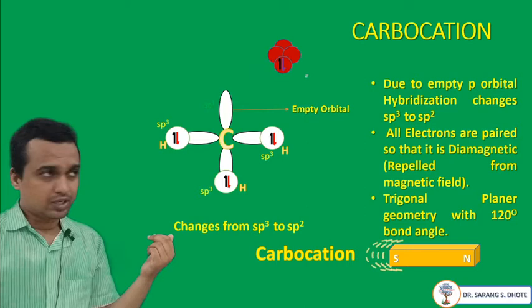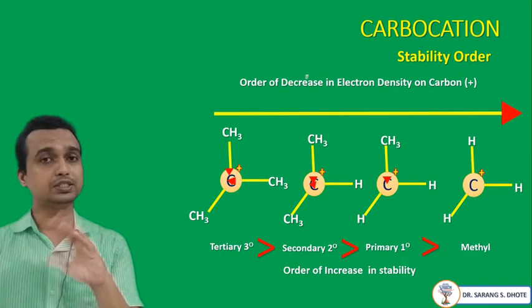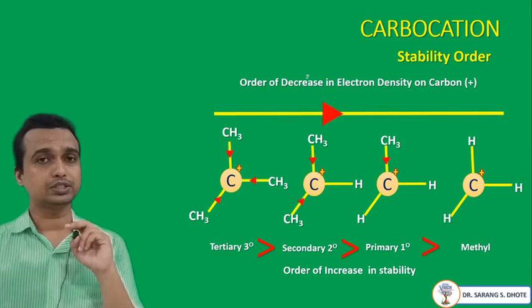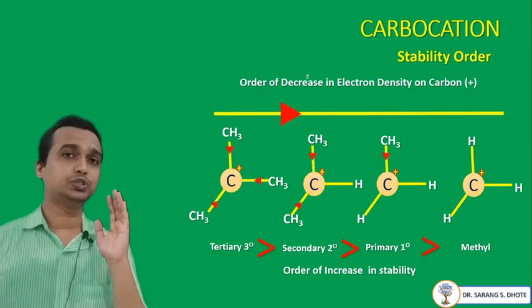Now, stability of a carbocation. This is also very important, because many times questions come in the form of a reaction mechanism: which will give the fast reaction, and which will give a very slow reaction. For that we should know the stability of reaction intermediates.